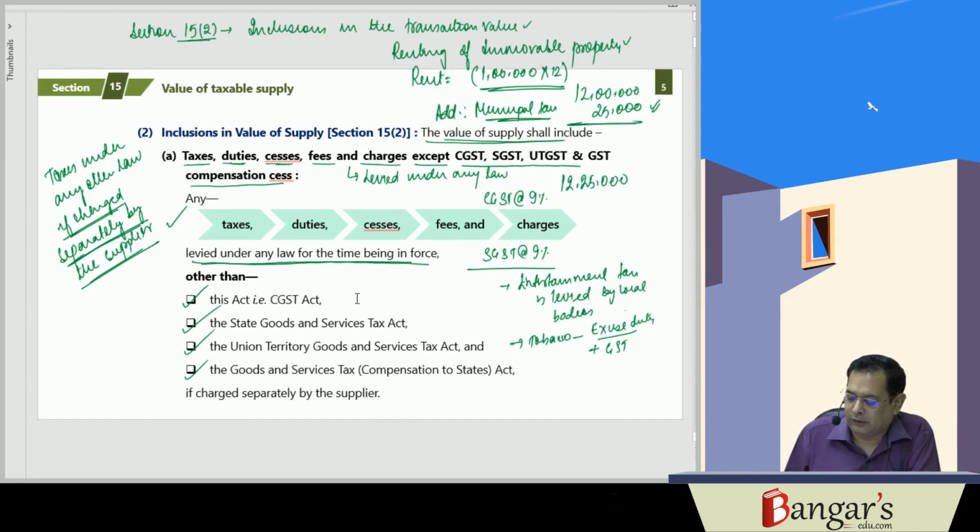and when the same is charged, the important aspect is it must be charged separately by the supplier.